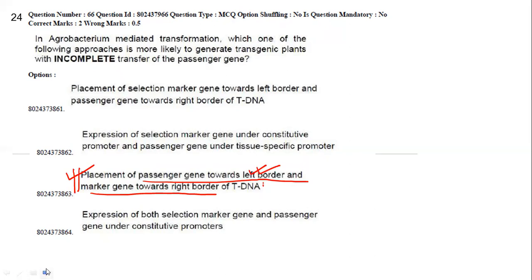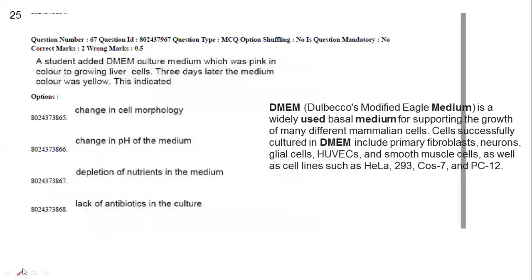Now see that a student added DMEM culture medium, which was pink in color, to growing liver cells. Three days later, the medium color was yellow.